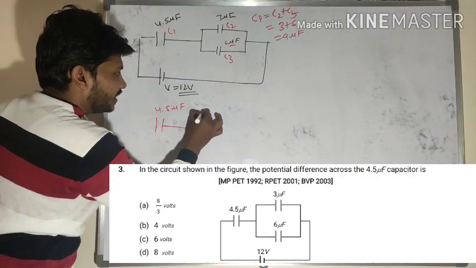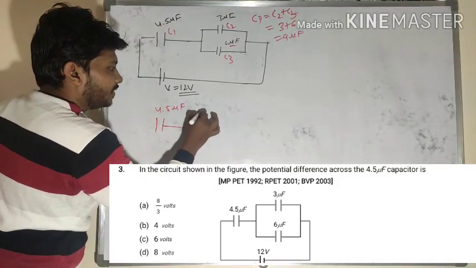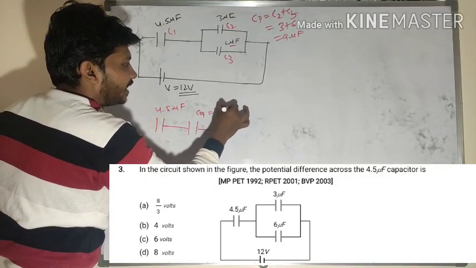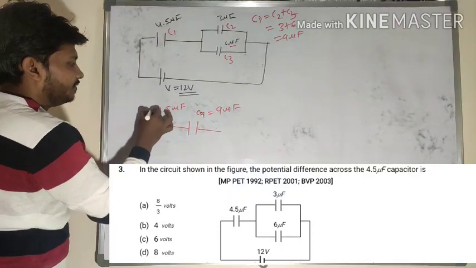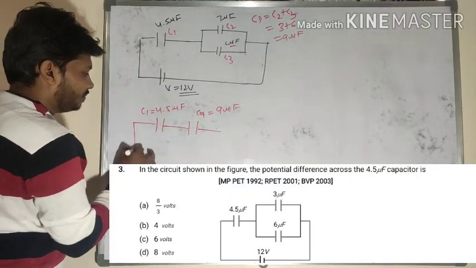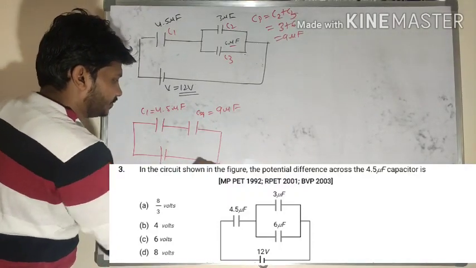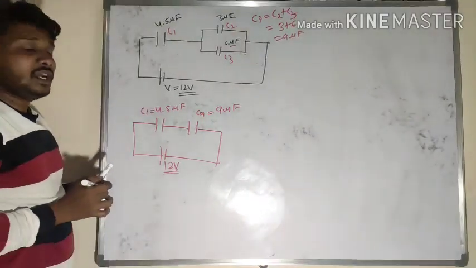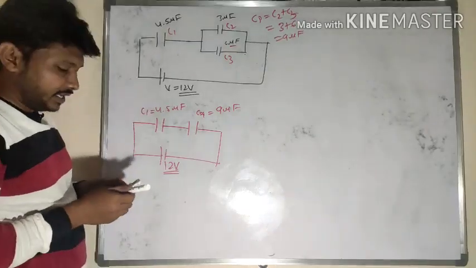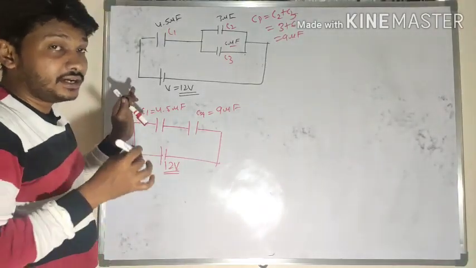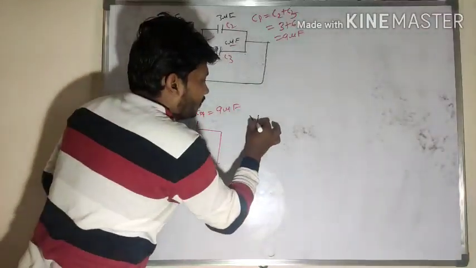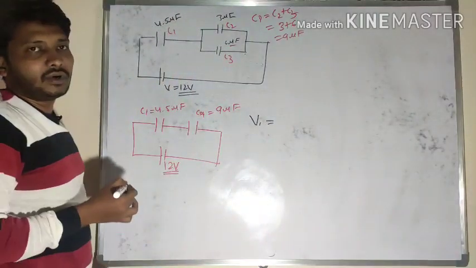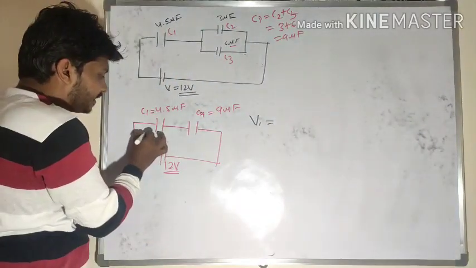Shall I take this one as a C equivalent here? So this is 9 microfarad here. C1 is 4.5 microfarad. It is connected to a battery here, so this potential is 12 volt. In this situation, in order to find that branch potential difference, we discussed the formula. What's the formula for the branch potential difference? So V1 is equal to what?